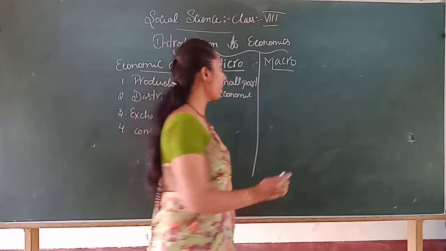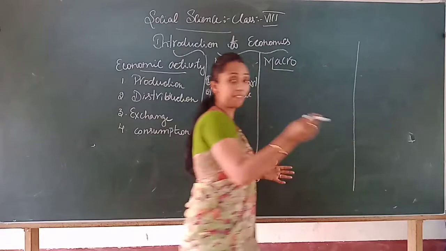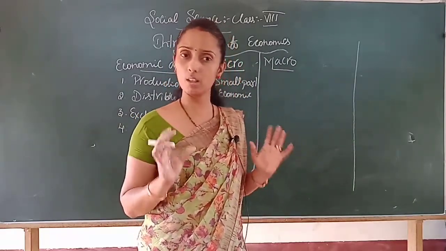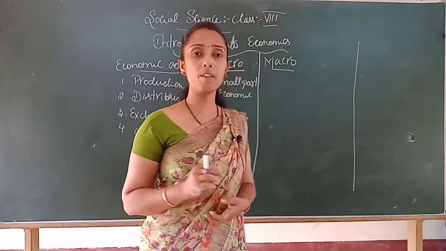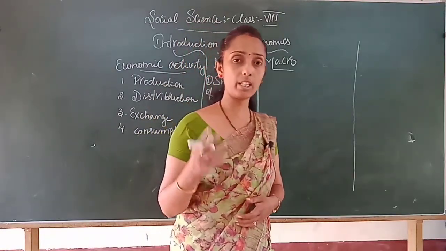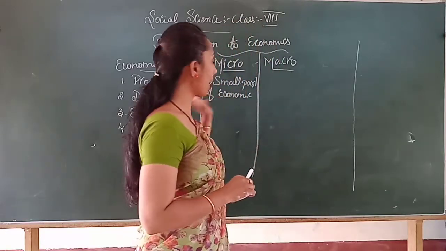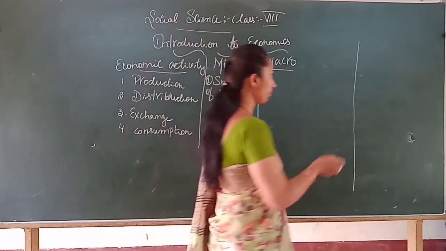For example, economics consists of finance, or it consists of entire money planning. Okay children, let's keep it simple. So it is the study of a small part, that is, the finance or the money matters. So as I told, when it is economics, we refer to money, right?